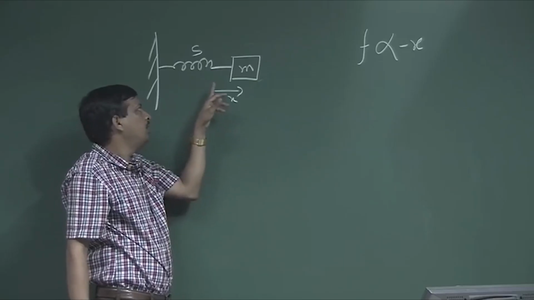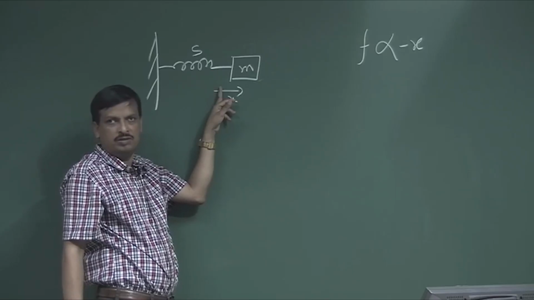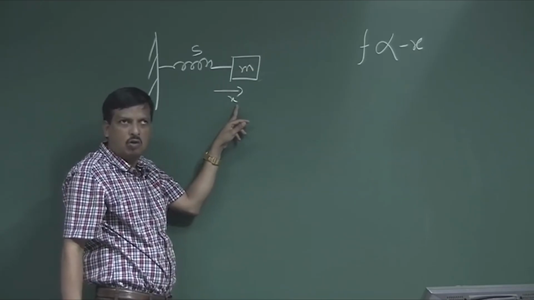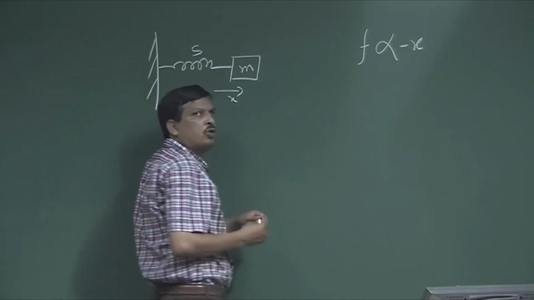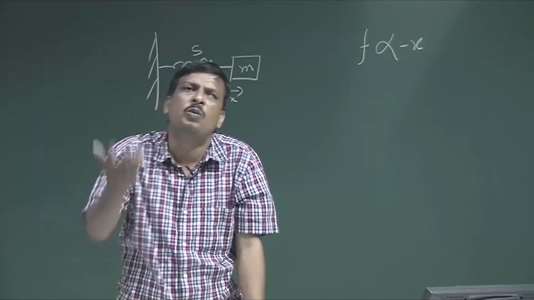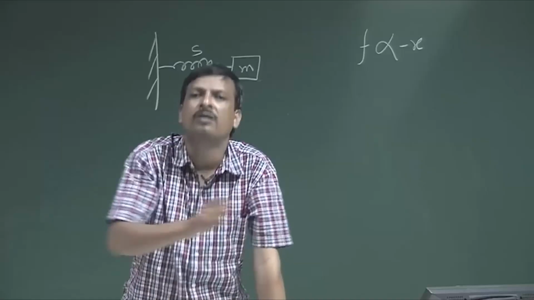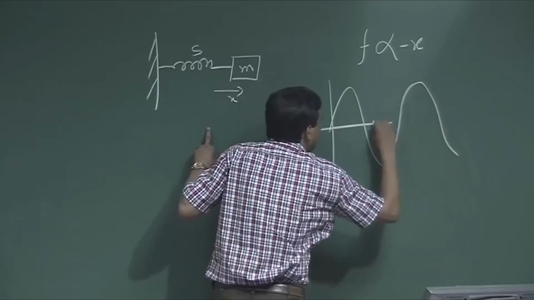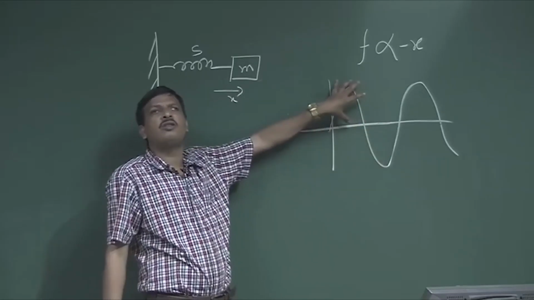This oscillation is called simple harmonic motion. The displacement x of the mass follows a simple harmonic motion, which means the displacement should be a sinusoidal function, cos omega t, where omega is the frequency. That is why it is called simple harmonic motion. It has a frequency and a constant amplitude.